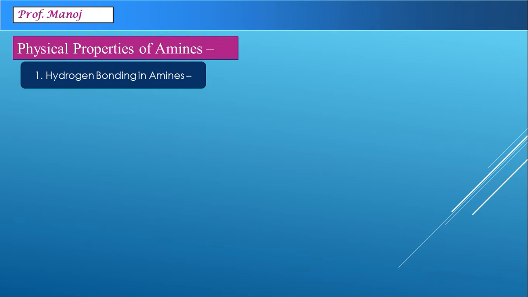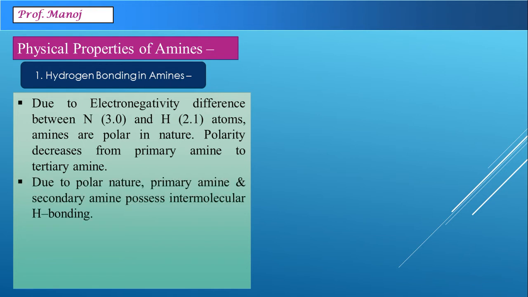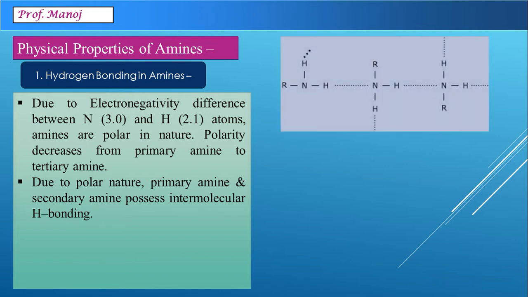Almost all the physical properties are connected with hydrogen bonding, which is found in amines. Nitrogen and hydrogen have a large difference in their electronegativities, due to which the nitrogen-hydrogen bond becomes polar, but this polarity decreases from primary amine to secondary to tertiary. Due to the polar nature, primary amine and secondary amine can show intermolecular hydrogen bonding.